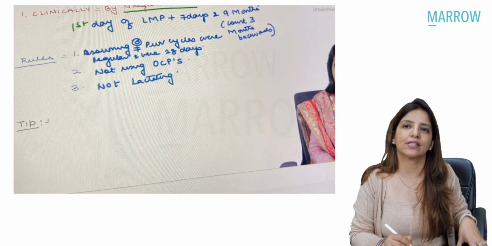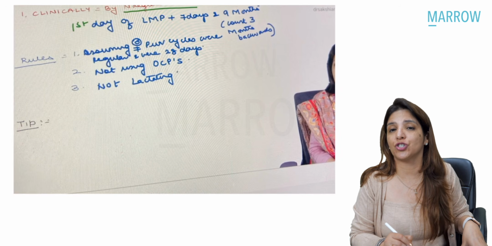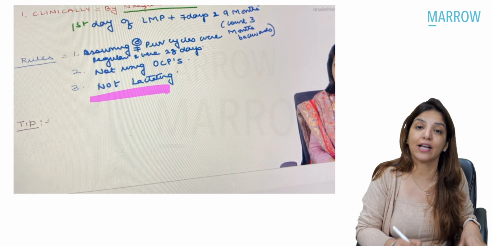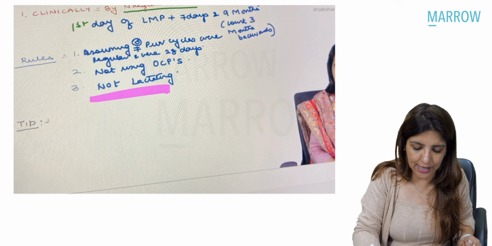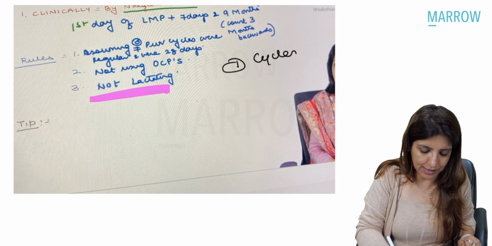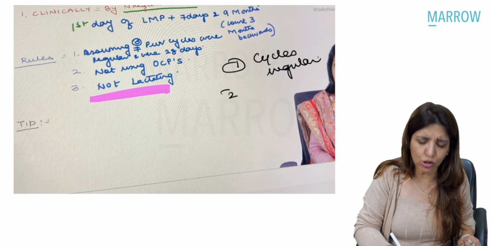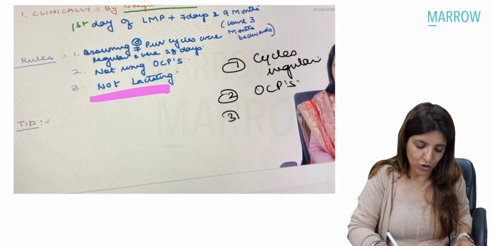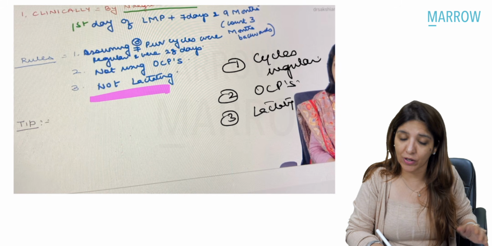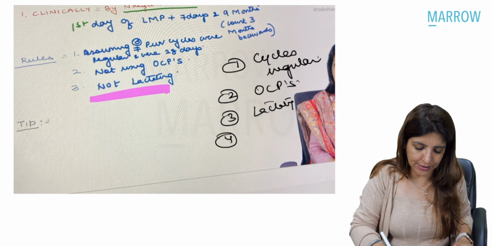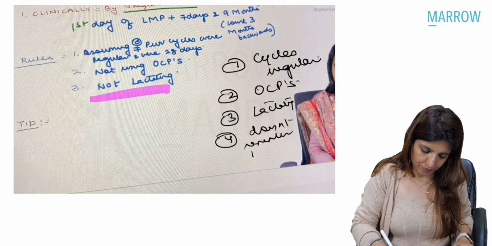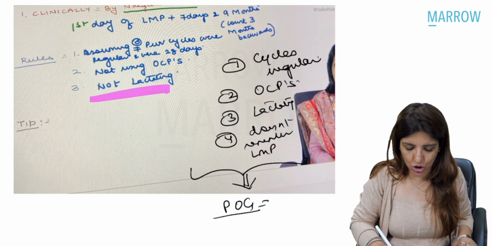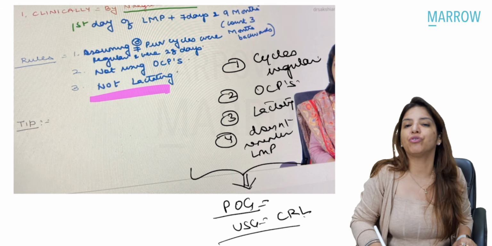If the question says the cycles were irregular prior to conception, or she was using oral combined pills when she conceived, or she was lactating when she conceived, or the female doesn't remember her LMP, in these cases the best method for calculating period of gestation is ultrasound using crown rump length, right?